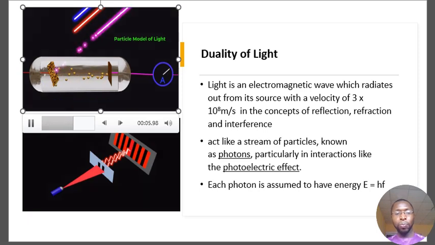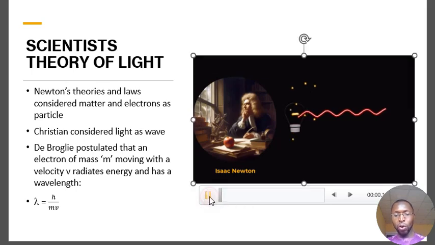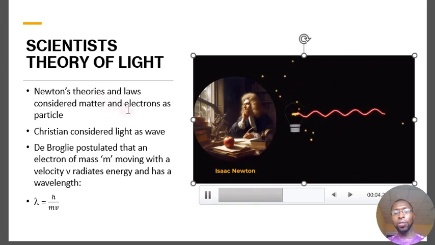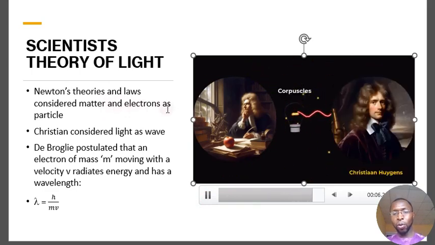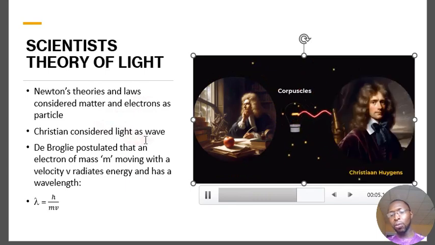Okay, so let's talk about the scientists that discovered this nature of light. When it comes to the particle nature of light, Sir Isaac Newton was the one that proposed the theory that light has particle nature. He called that corpuscle, and Huygens considered light to be a wave.